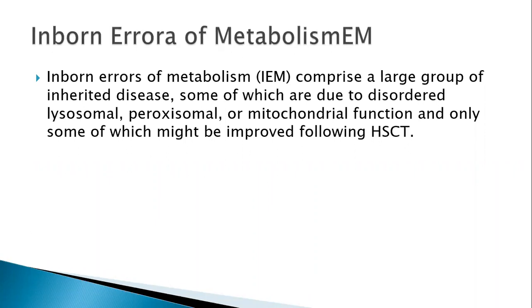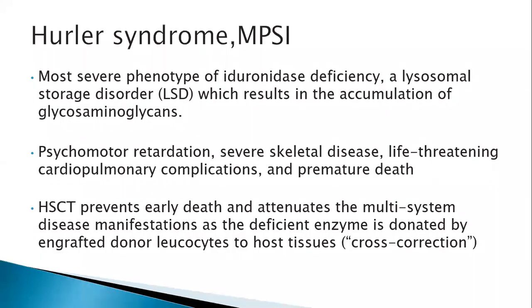So I will be discussing certain syndromes where transplant is commonly done and the data exists. But inborn errors of metabolism itself is a vast group of rare disorders, and a huge number of disorders. So transplanting each and every inborn error of metabolism is doubtful. I will be discussing only a few of these syndromes. The most common one is Hurler syndrome, which is mucopolysaccharidosis type 1.